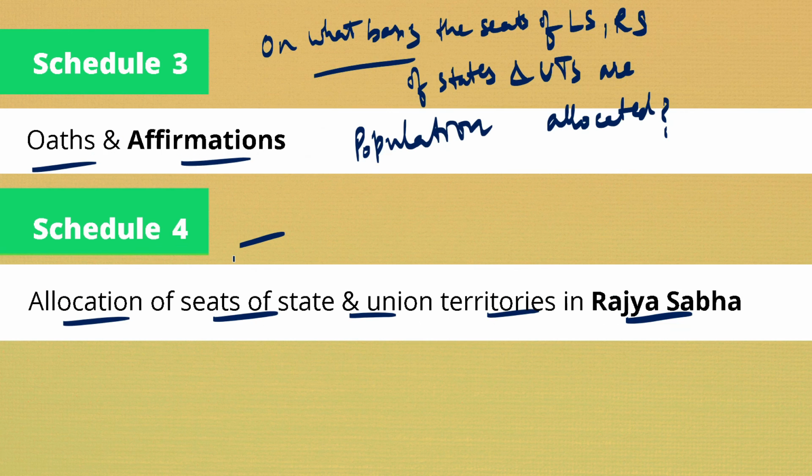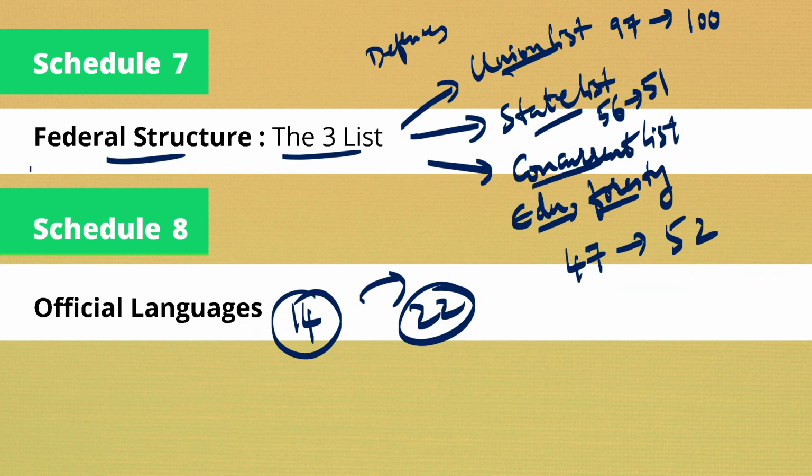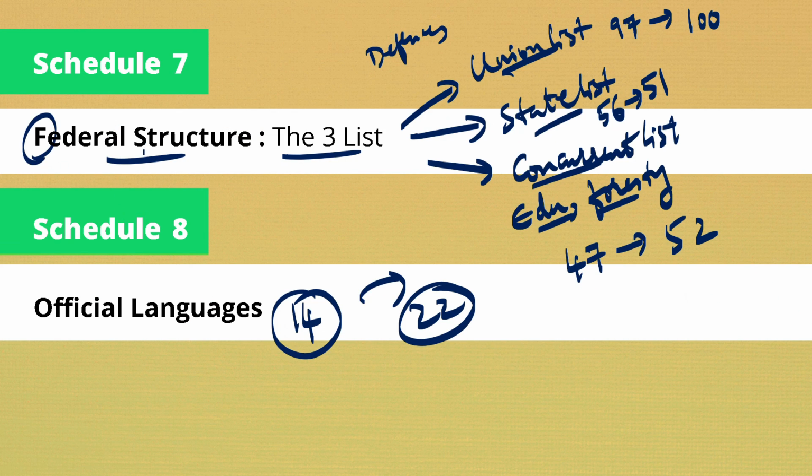Next one is the alphabet A, so oaths and affirmations. The fourth schedule is the seats of states and union territories in Rajya Sabha, so R. Then S. Tiers of. This is of: Assam, Tripura, Meghalaya and Mizoram, so O. And this is F, the federal structure, which has 3 lists: the union, state and concurrent.